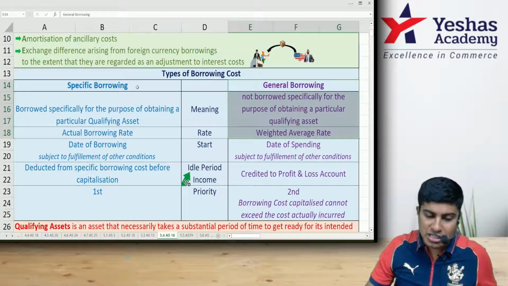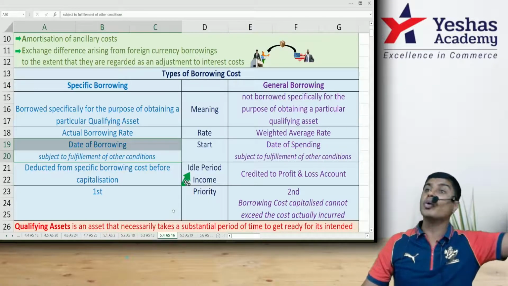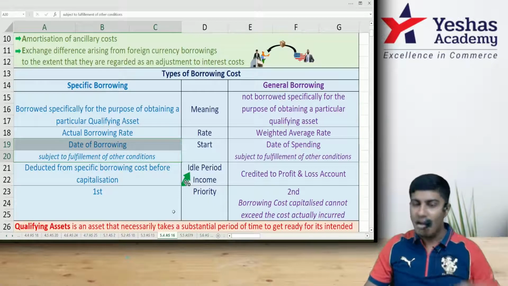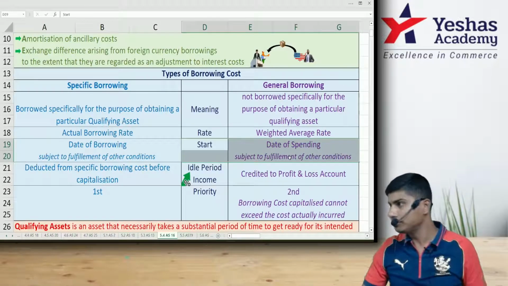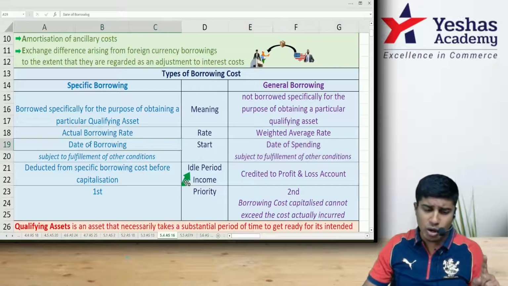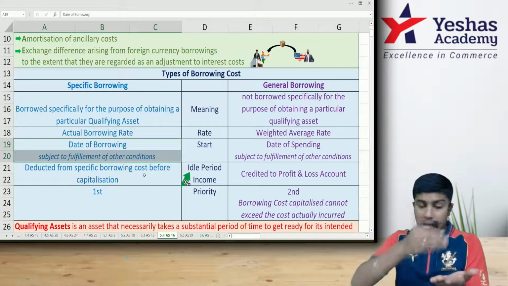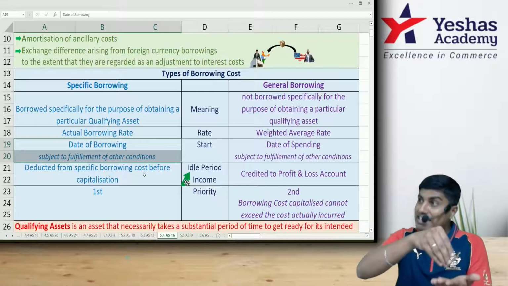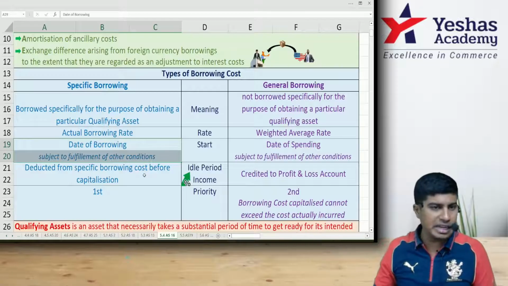With regard to a specific borrowing, we will start capitalizing the interest from the date of borrowing the money. However, on general borrowing, we start capitalizing from the date on which we spend the money. When I say date of borrowing, it is subject to the conditions that asset's active construction has started, money has been actually borrowed, interest has been actually started. All the three conditions should have been fulfilled. Only then we can start capitalizing.